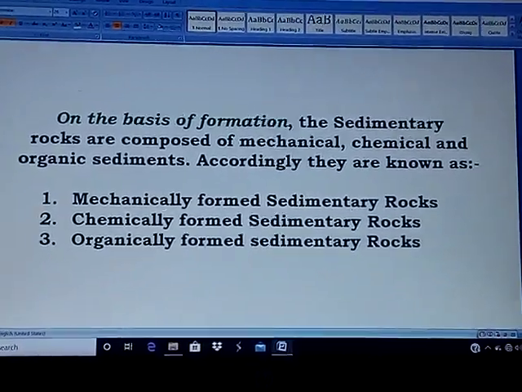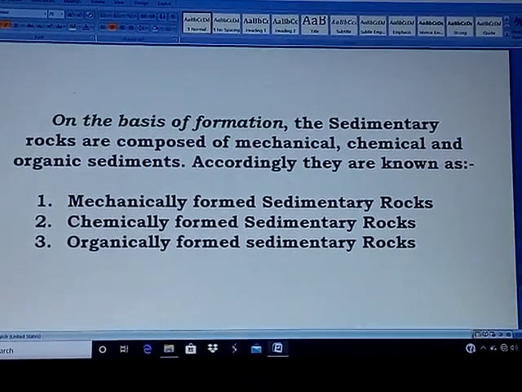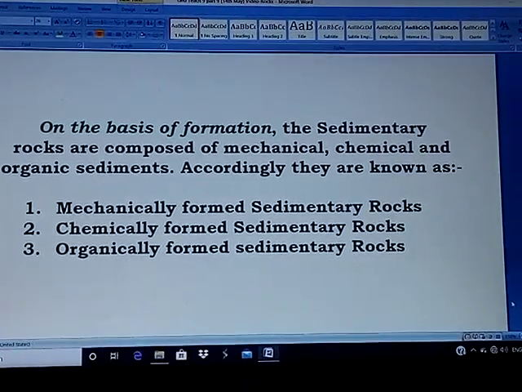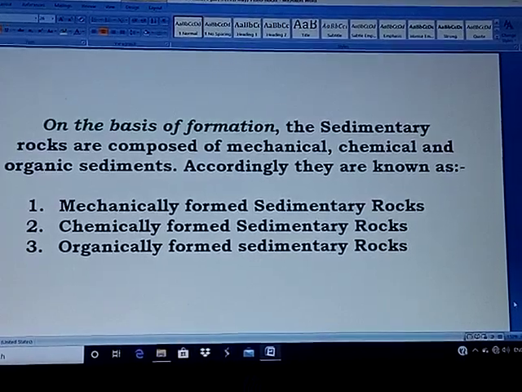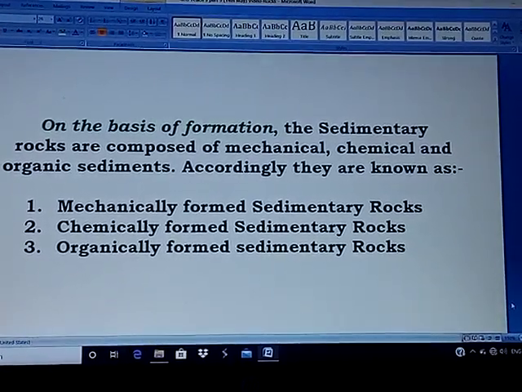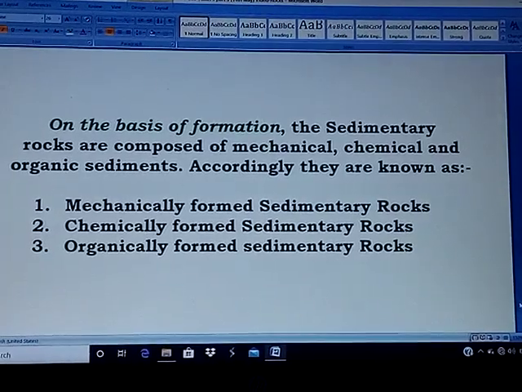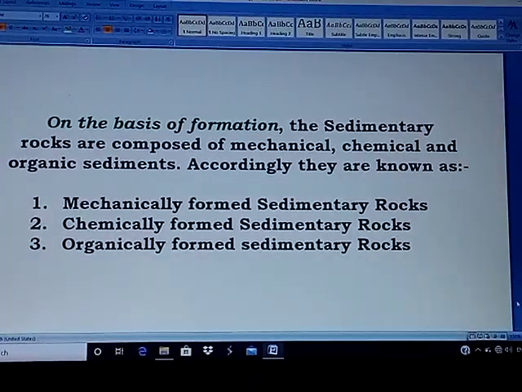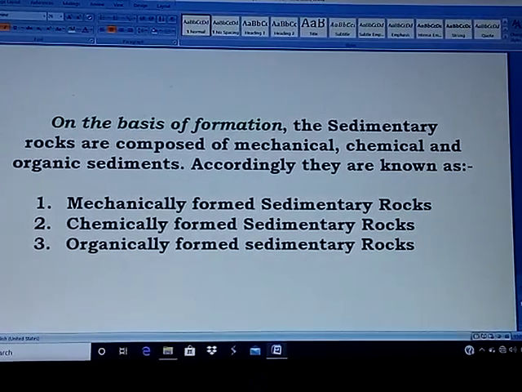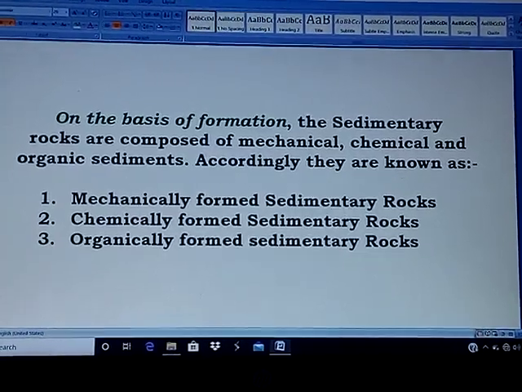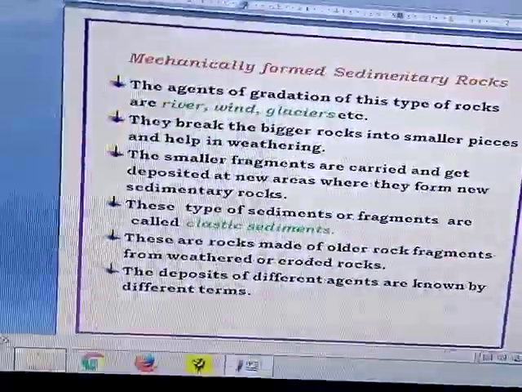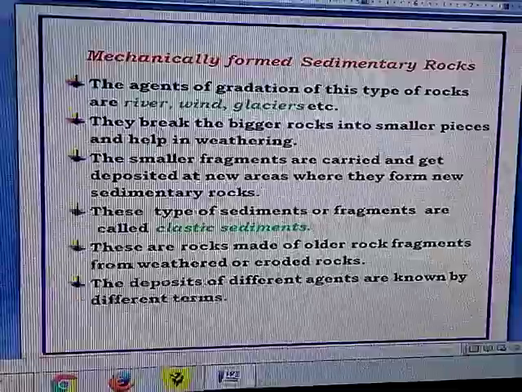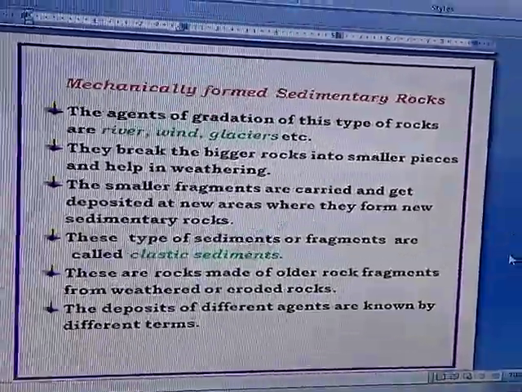Now let us discuss the different types or kinds of sedimentary rocks. On the basis of formation, the sedimentary rocks are composed of mechanical, chemical, and organic sediments. According to the sediments, they are known as mechanically formed sedimentary rocks, chemically formed sedimentary rocks, and organically formed sedimentary rocks. Now let us discuss in detail the characteristics of the mechanically formed sedimentary rocks.